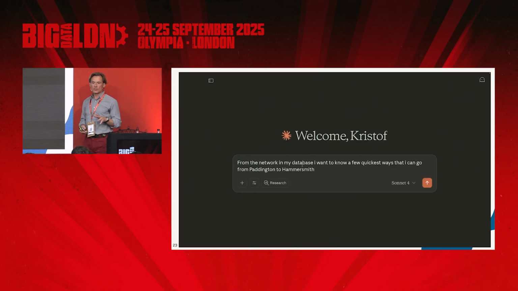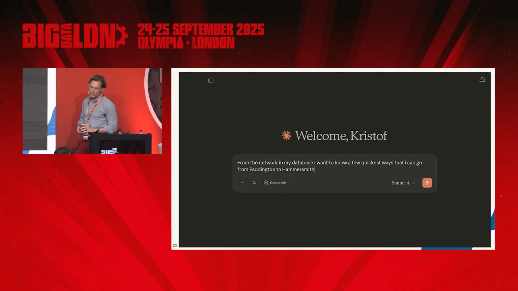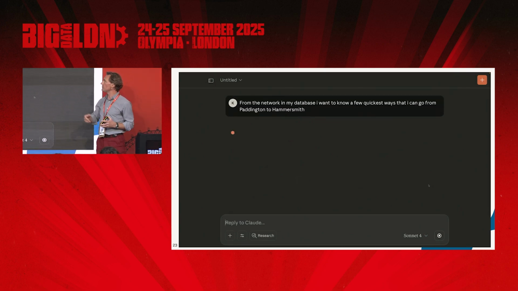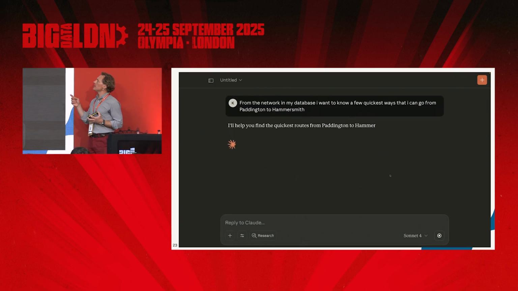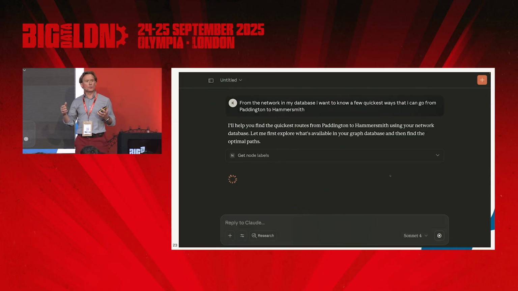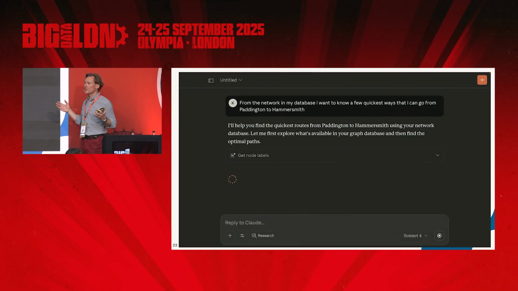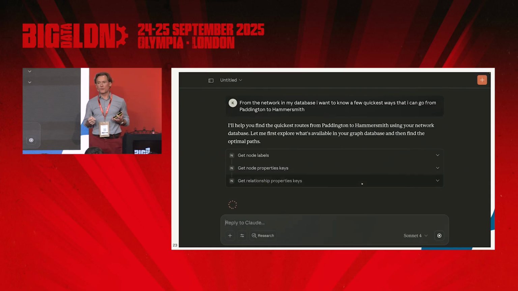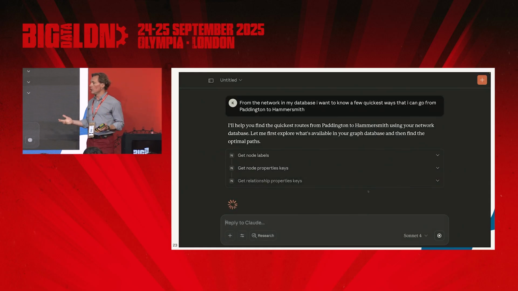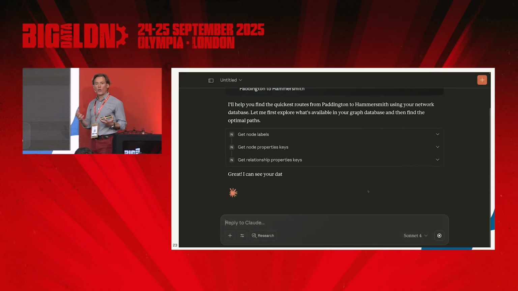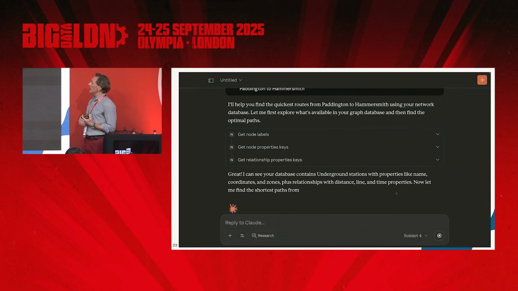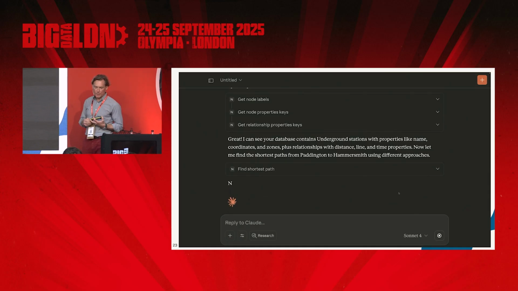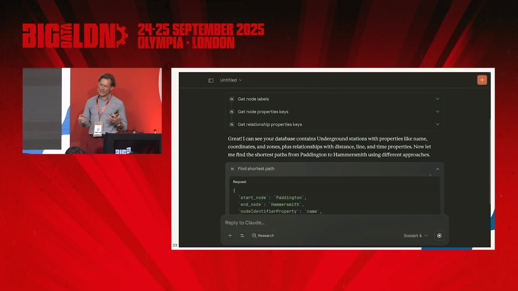Let's start with a very basic and easy question: how can I get from Paddington to Hammersmith around the corner, or vice versa? It realizes that to find the quickest way, it needs to find the shortest path. First, it collects some information from my database: the nodes, the relationships, all kinds of properties. Once it has that information, it runs a shortest path and gets some results.